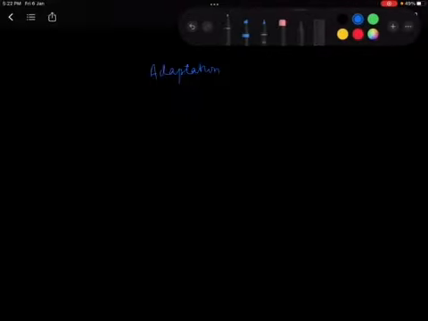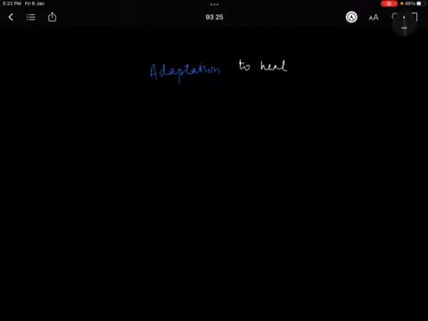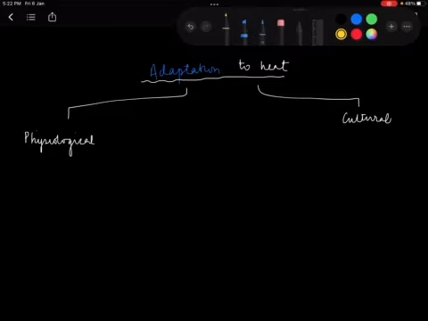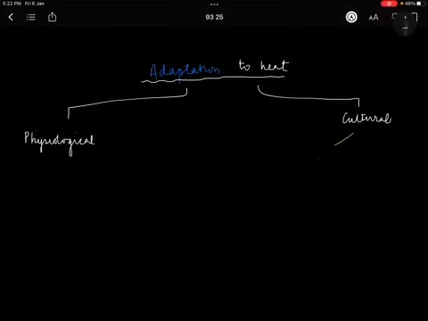Okay, let me change the color. Yep, adaptation to heat. What we did, in physiological or biological, you can say, as well as cultural. In cultural we said shelter or the kind of house, habitation you can say, then clothing and diet